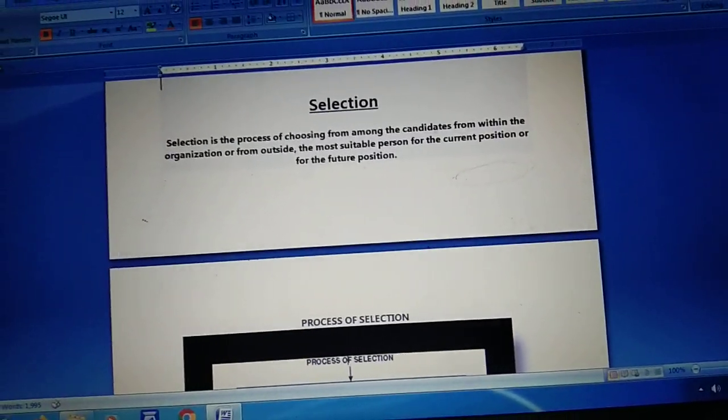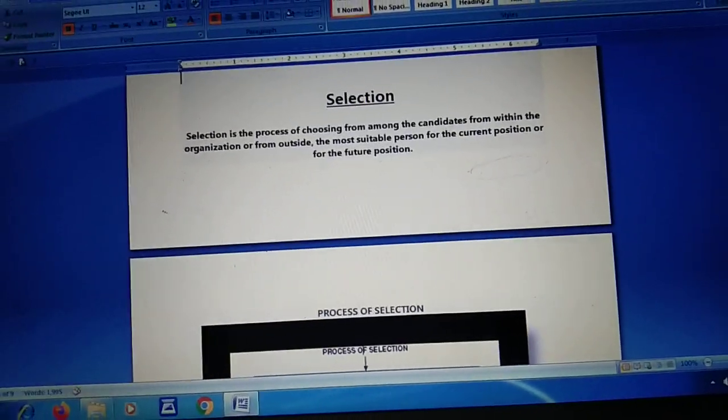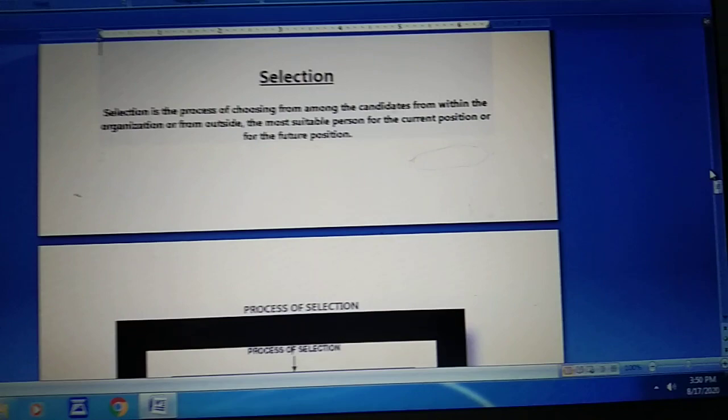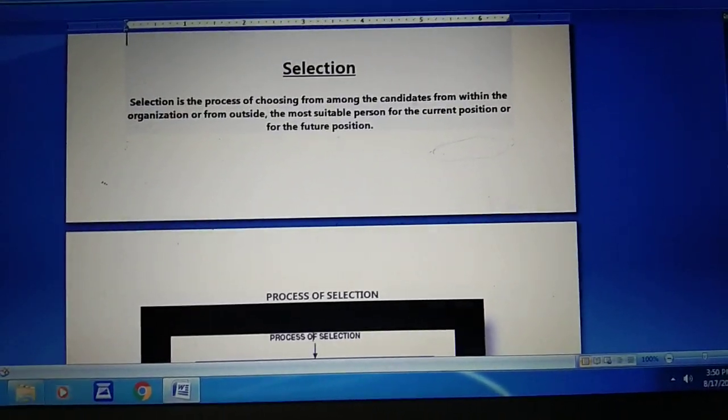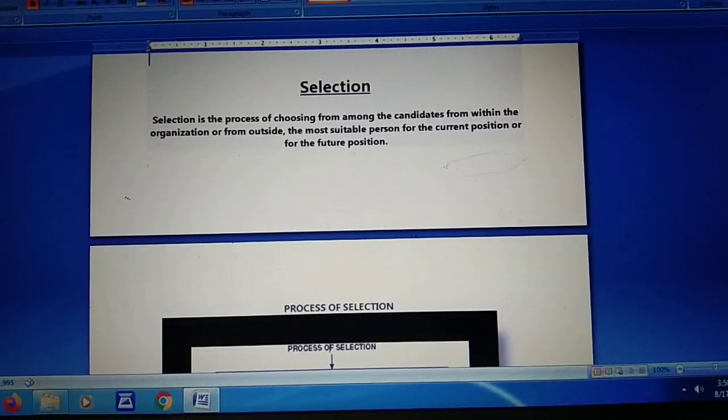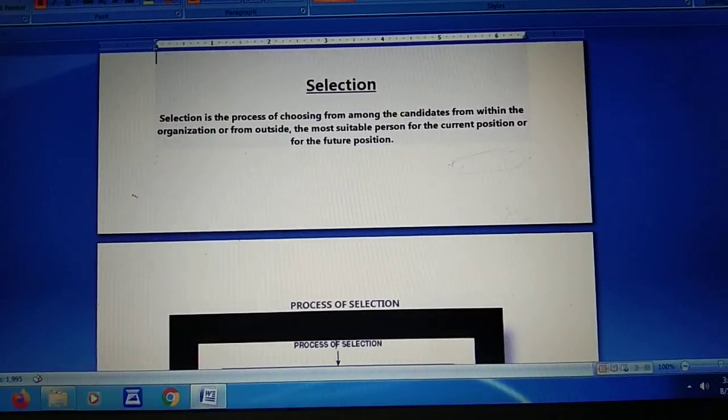Now in this selection process there are lots of tests and lots of interviews which have to be passed by the employee side. At every stage many are eliminated and a few move on to the next stage until the right type is found.